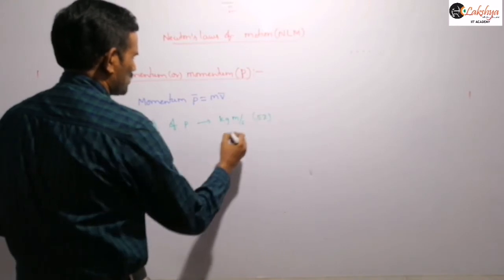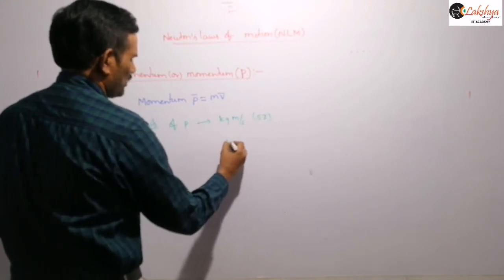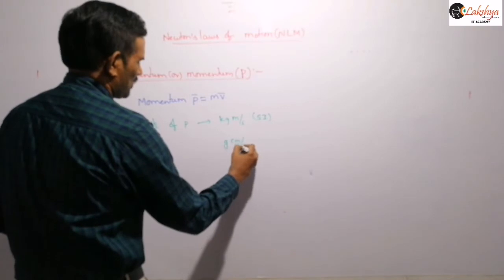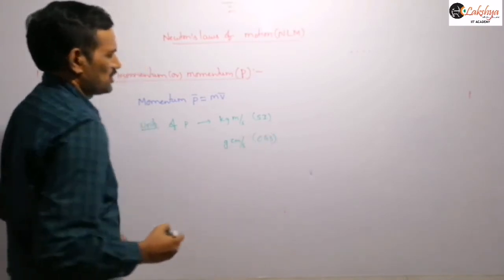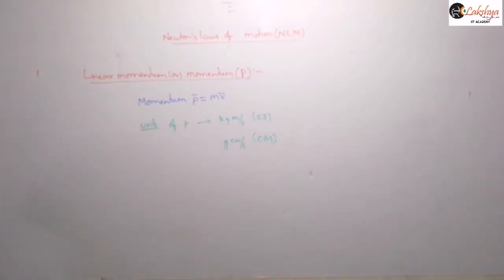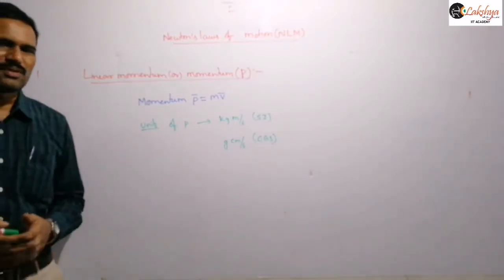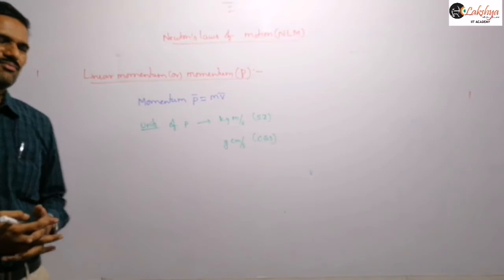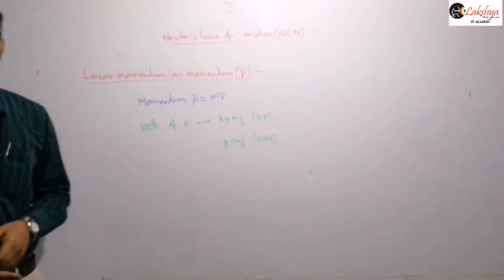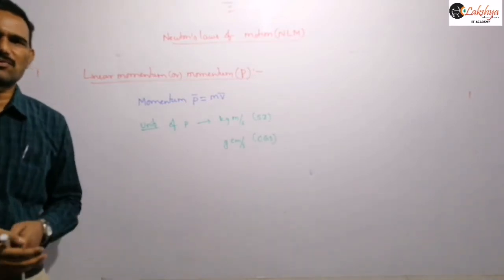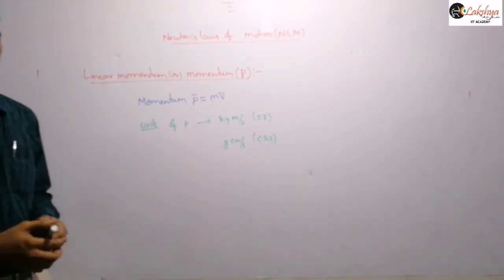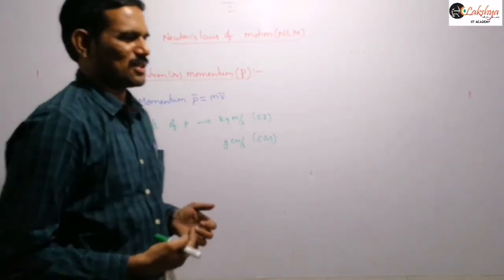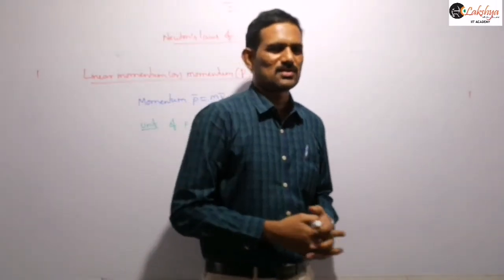and in CGS system you can write this as gram centimeter per second. So that is the unit of linear momentum. Sometimes the momentum may have different components. When velocity has different components, then automatically momentum may have different components, then px i cap plus py j cap plus pz k cap you can consider there.